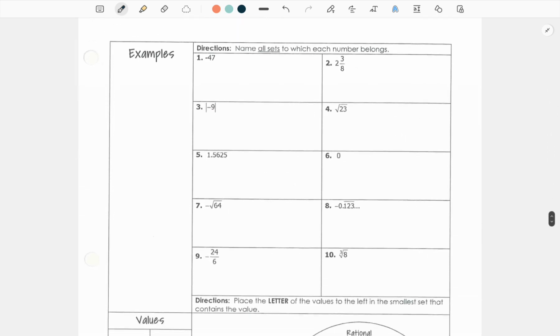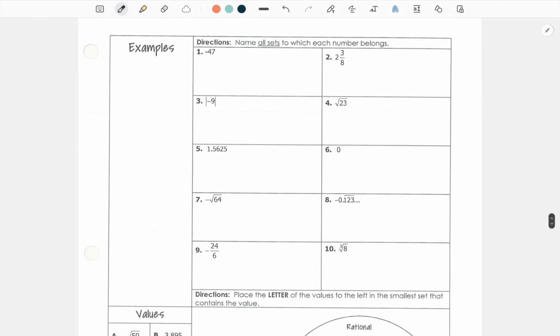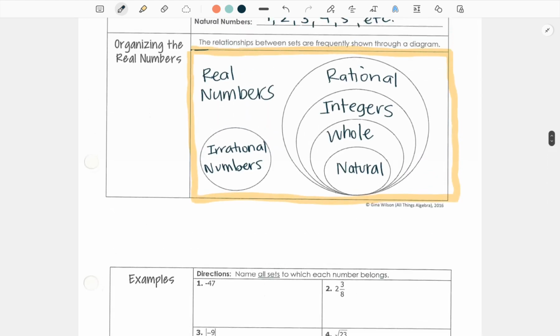Let's do a couple of practice, or I'll do these examples and practice ones with you. Here we go. So you're going to name all sets to which each number belongs. So negative 47. Negative 47 is definitely an integer, or we could start with the big box. We can identify it as an integer because whole numbers aren't negative and natural numbers aren't negative.